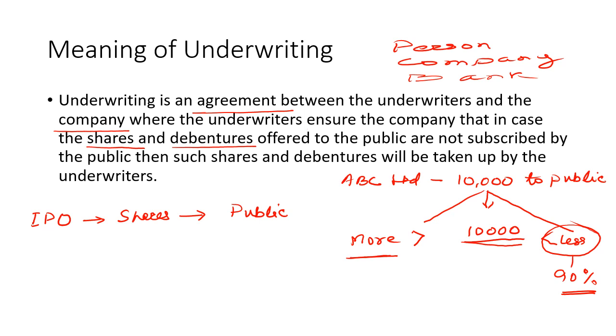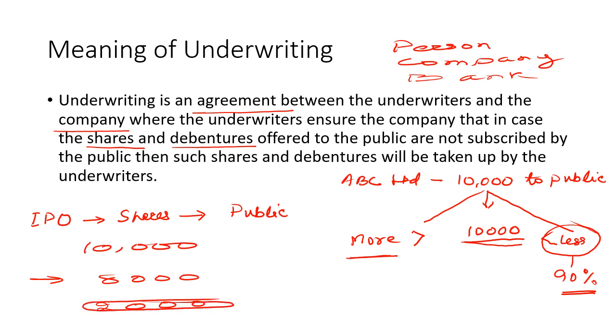So in our case, if the shares issued are 10,000 and subscribed by the public are 8,000, then what will happen? The 2,000 shortfall will be bought by the underwriters. So this is the underwriting agreement.